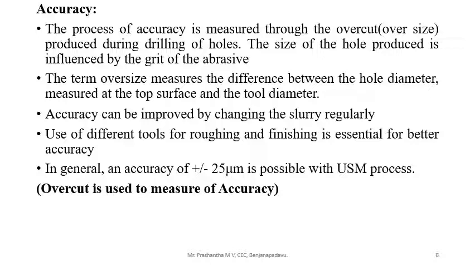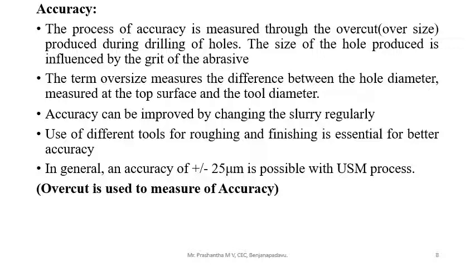The overcut is about 2 to 4 times greater than the mean grain size when machining glass and tungsten carbide, and about 3 times greater than the mean grain size of boron carbide.